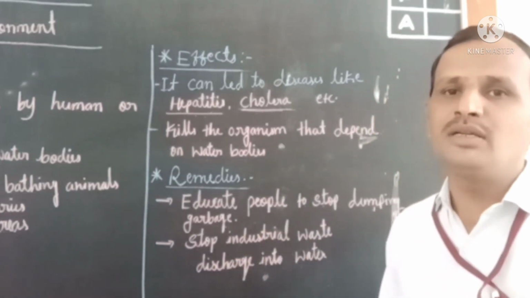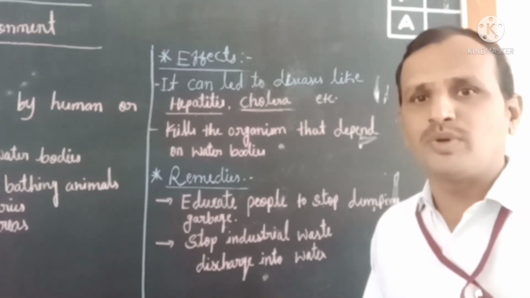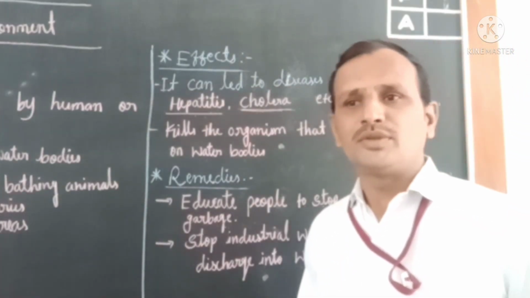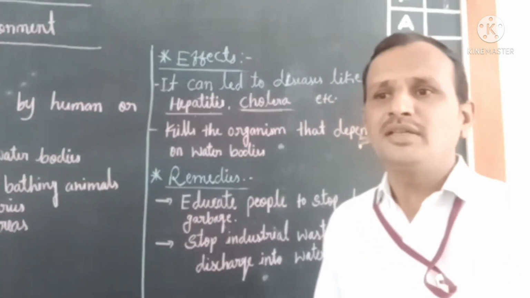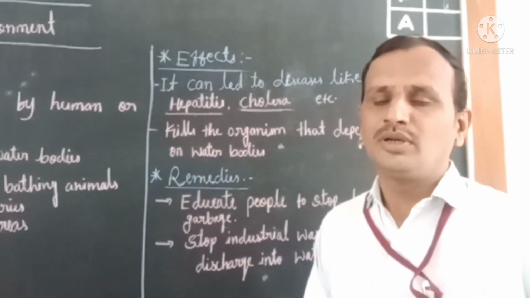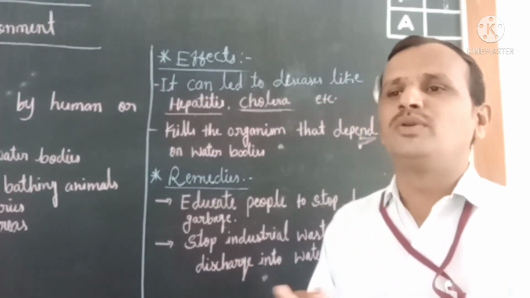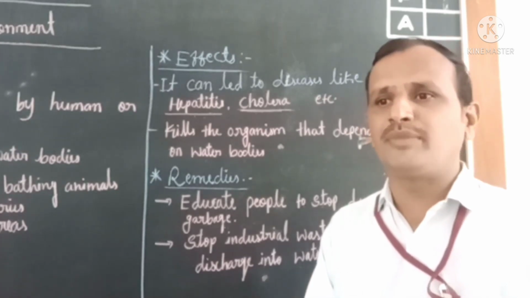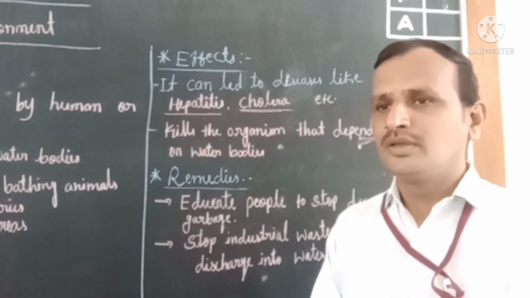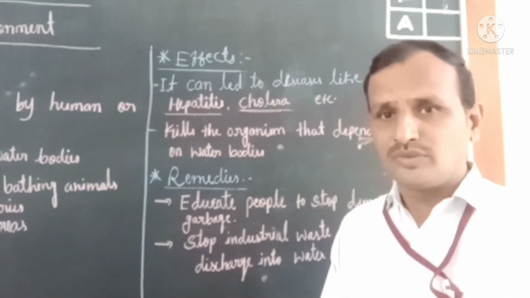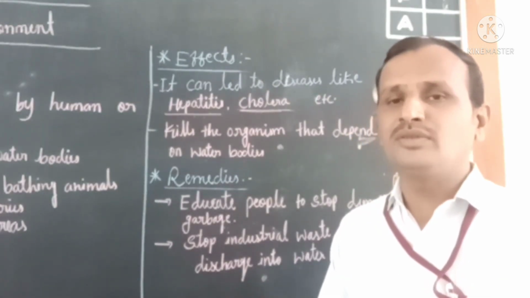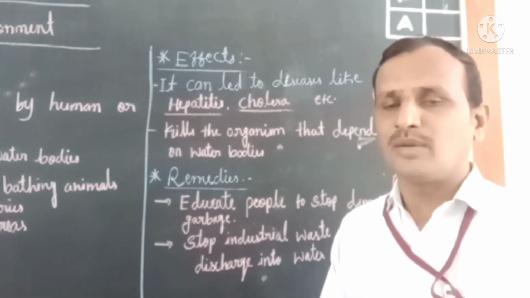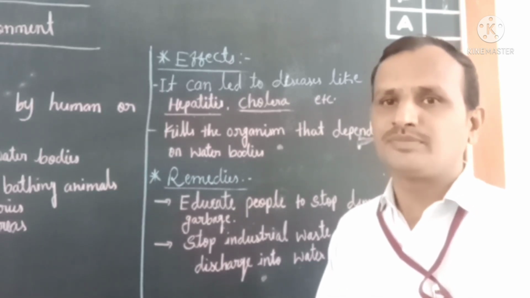Then only is it possible to control water pollution, isn't it, children? So in this way, if we take steps to control water pollution, it will help to clean our environment, isn't it, children? So from today onwards, we also take care of the environment.